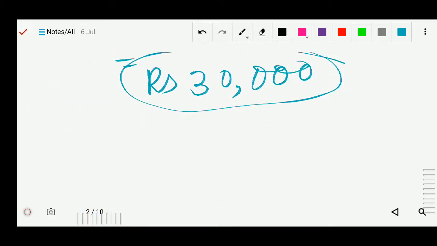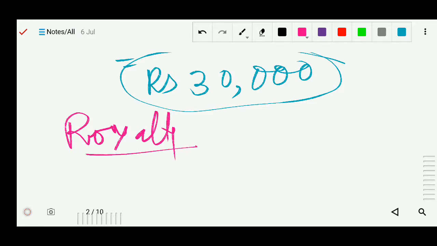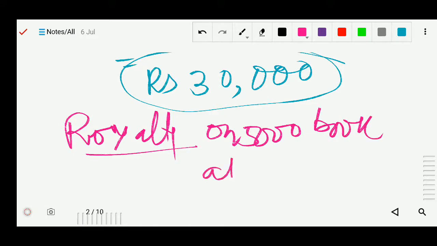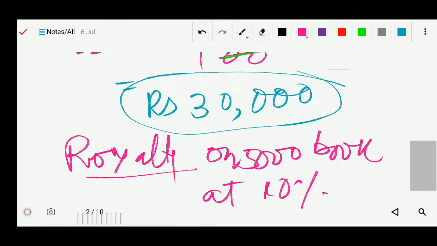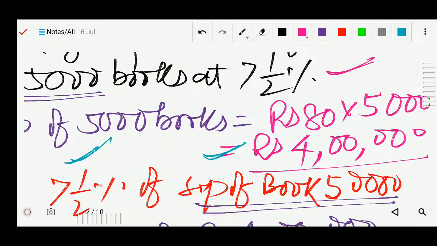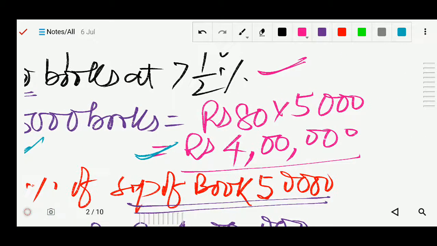Now next step, again in the question it is given, we have to find the royalty again. So the royalty on the next 5,000 books, at what percentage are they giving? That percentage is 10%. Now the book is same, so the cost will also be the same, because the price of each book is 80 rupees.